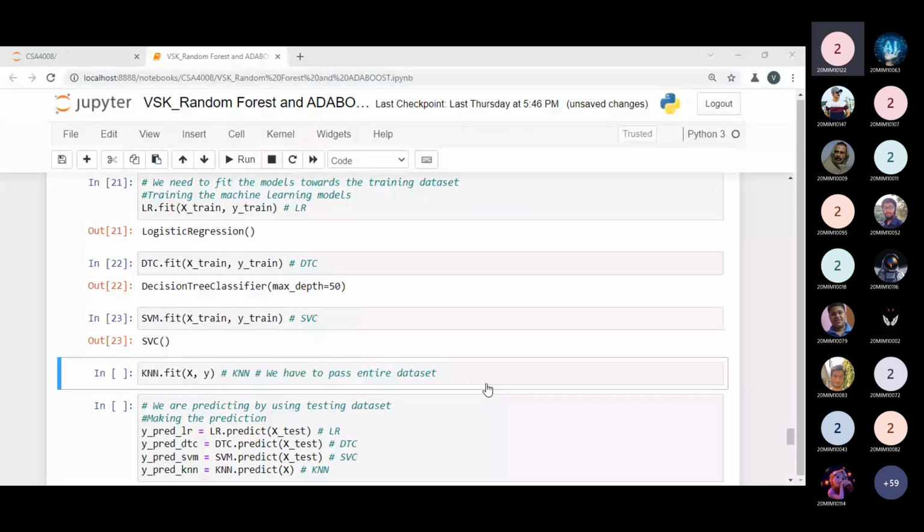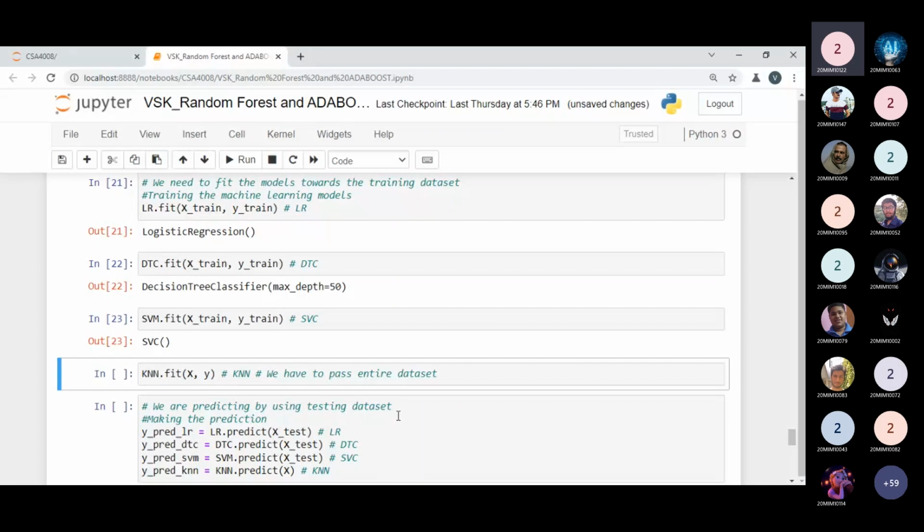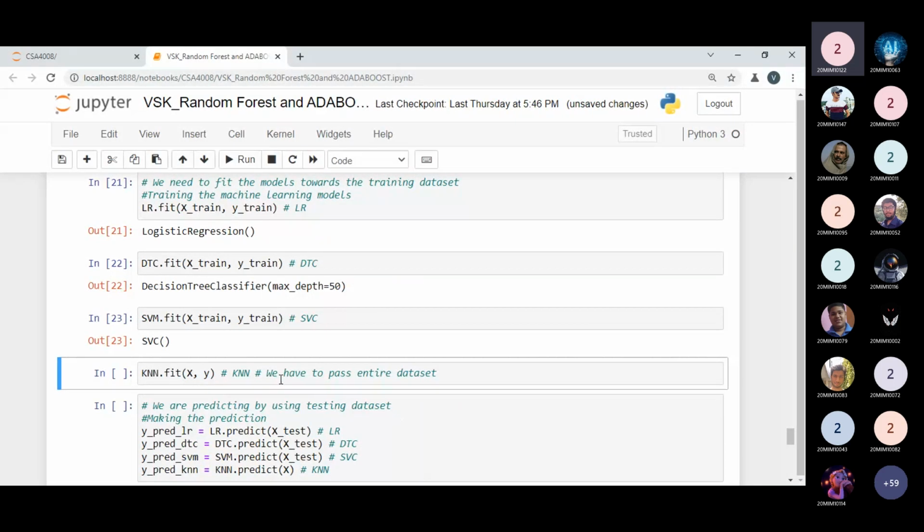Maybe, sir, the more samples the model gets, the more generalized it will be. But it was already explained while learning the KNN model. We have to pass the entire data set because the testing data set is not required in KNN. We have to use the entire data set to train and build the model. So we pass X and y rather than the training data. That is the only reason.